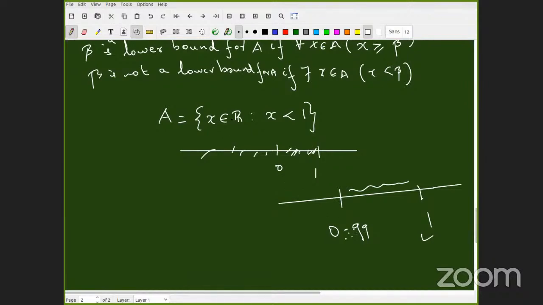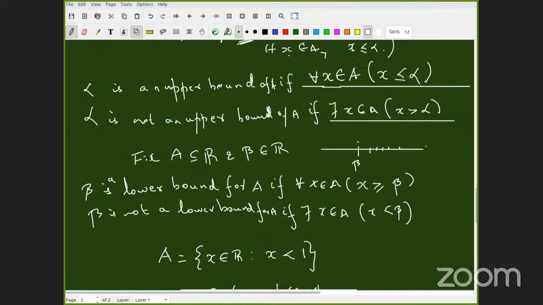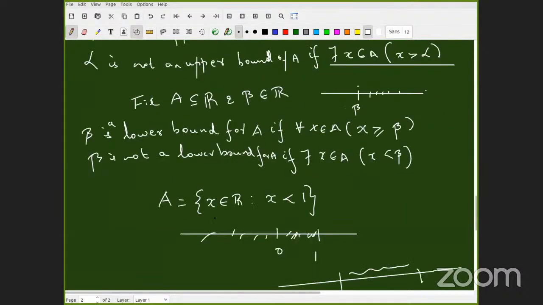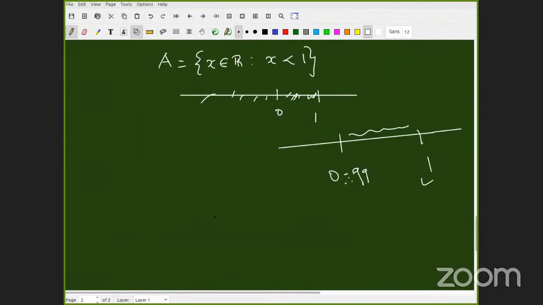I have to prove it because now I have a definition. Not an upper bound. So therefore, what should I do? I should get an element which is greater than that. Think about this and do it. We will not do it here. To make us think of how definitions come using quantifiers, we are giving it here. Okay, let's make one more definition.